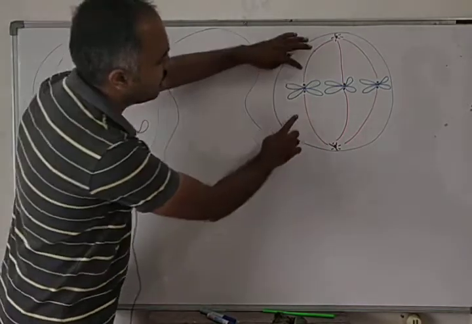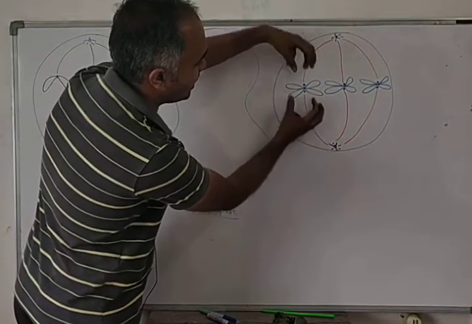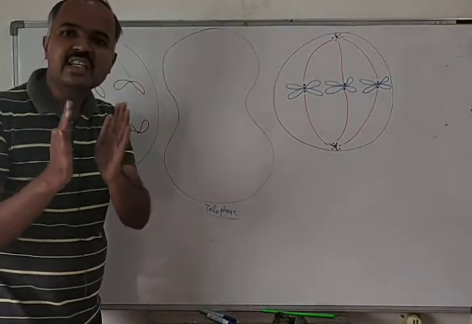Now what will happen? These spindle fibers will undergo constriction, so their size will be reduced.